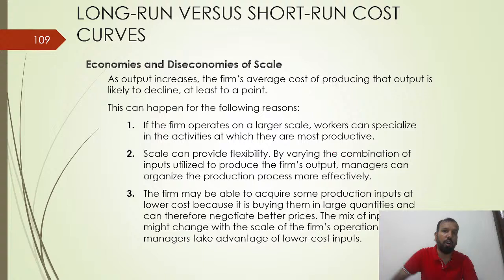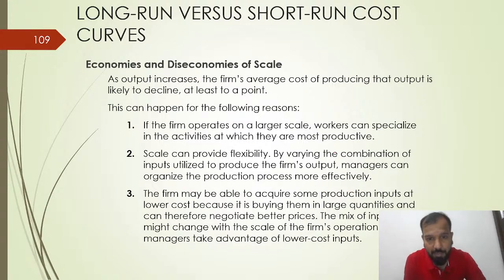The firm operates on larger scales. Workers can specialize in the activity at which they are most productive. Scale can provide flexibility by varying the combination of inputs utilized to produce the firm's output. Managers can organize the production process more effectively. Clear? So, what is all about the economy of scale? Economy basically is all about when the overall production is increased, automatically per unit cost will decrease.